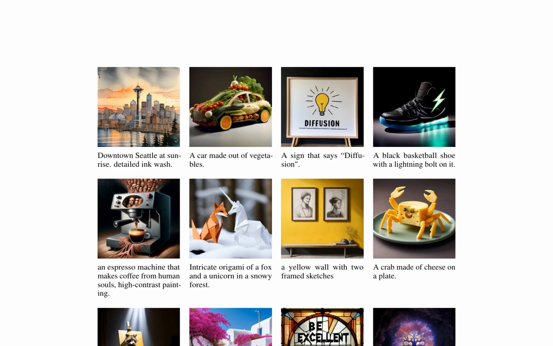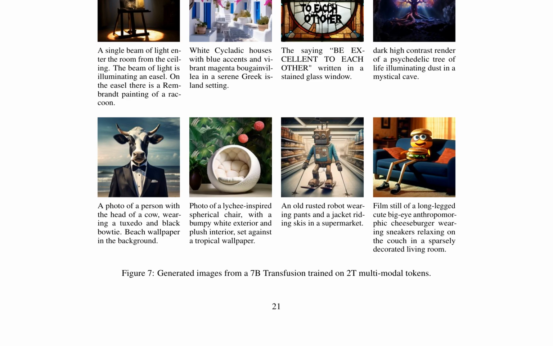The images generated by the 7B transfusion model, trained on 2T multimodal tokens, showcase a diverse range of creative and imaginative scenes. In figure 7, we see an array of unique images, including a sunrise in downtown Seattle with a car made out of vegetables, an espresso machine that makes coffee from human souls, intricate origami of a fox and a unicorn in a snowy forest, and a Rembrandt painting of a raccoon illuminated by a single beam of light. Other notable images include a psychedelic tree of life illuminating dust in a mystical cave, a photo of a person with the head of a cow wearing a tuxedo and black bow tie, and a filmed still of a cute anthropomorphic cheeseburger relaxing on the couch.